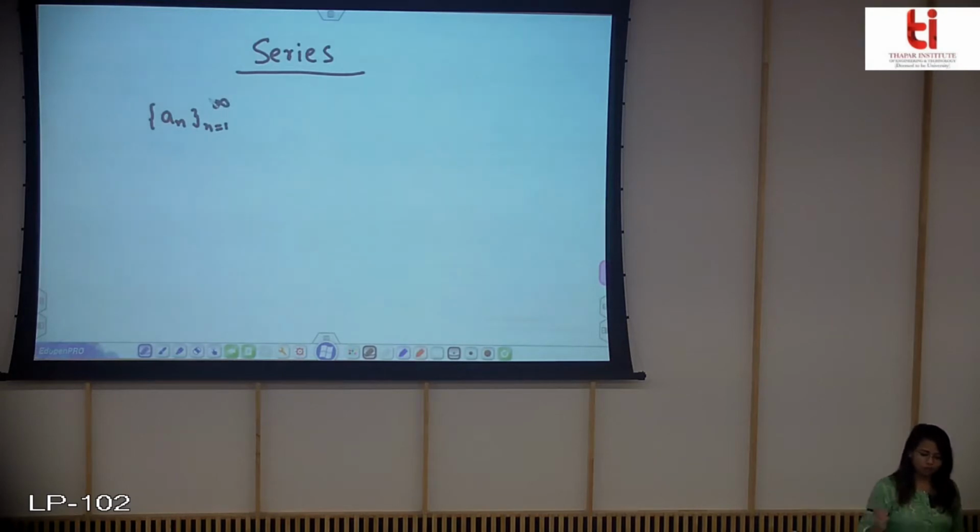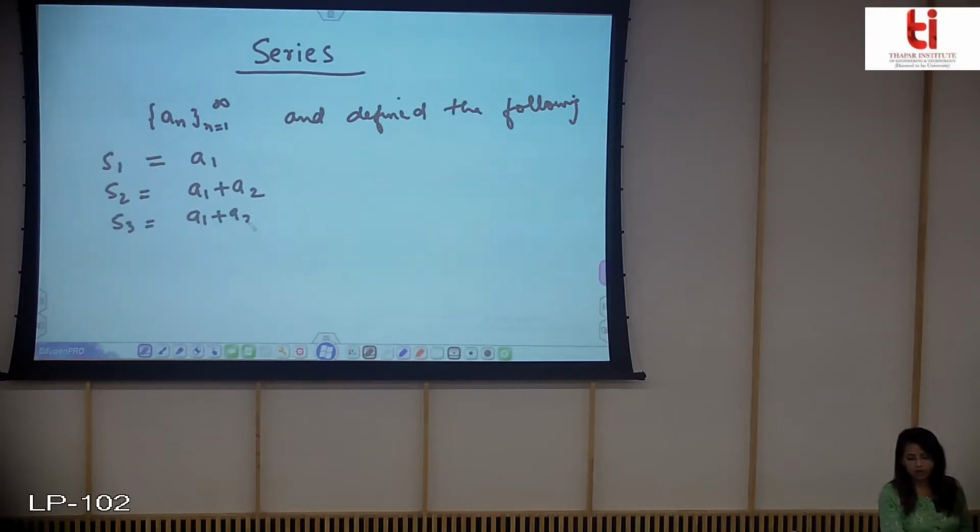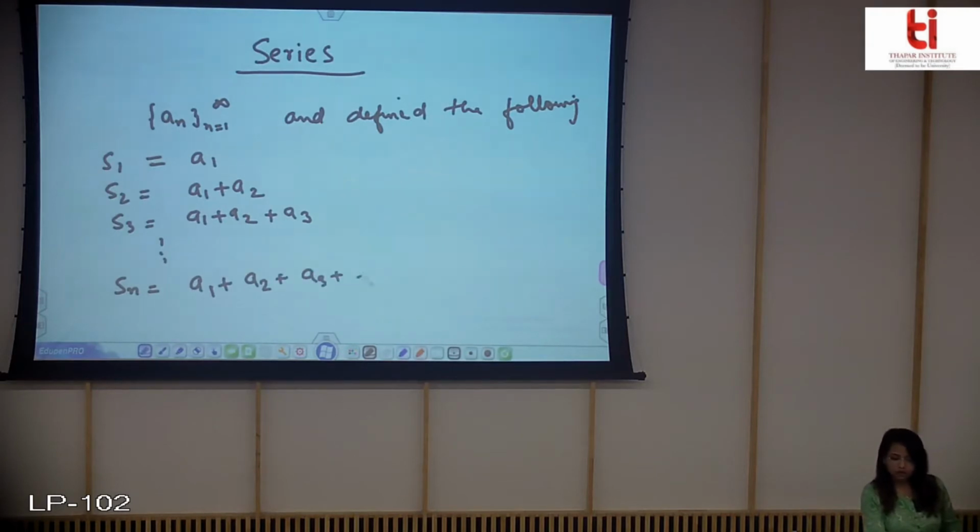A_n, n going from 1 to infinity, you know the meaning of this. This represents a sequence, and if we define the following: S1 is equal to A1, S2 is equal to A1 plus A2, S3 is equal to A1 plus A2 plus A3, and then Sn is equal to A1 plus A2 plus A3 plus up to An, which is equal to summation of Ak, k is equal to 1 to n.